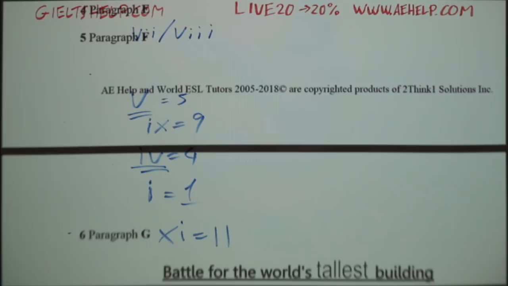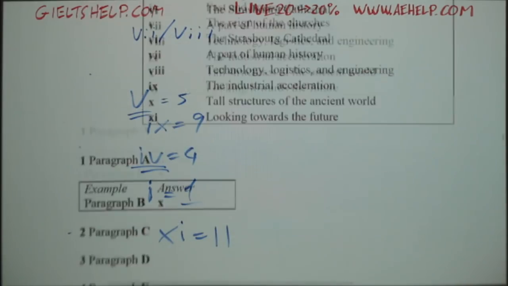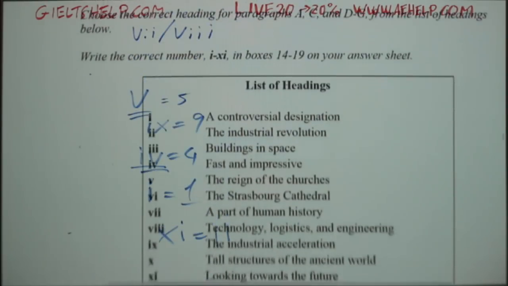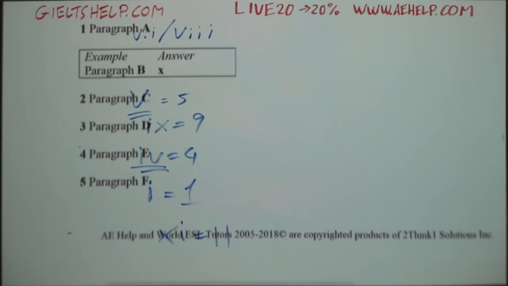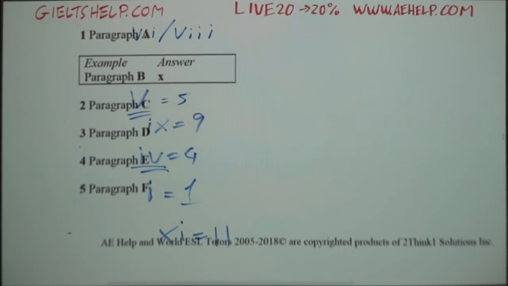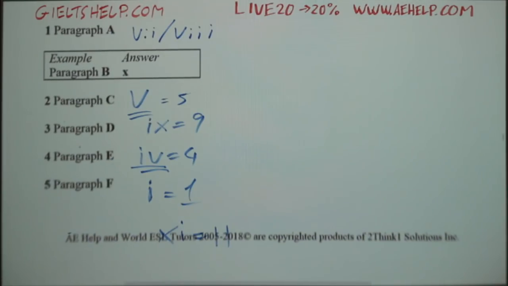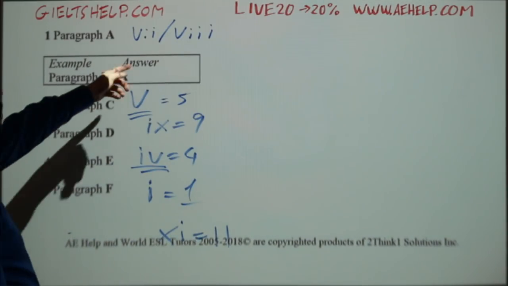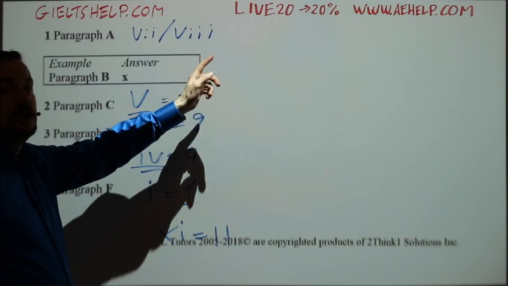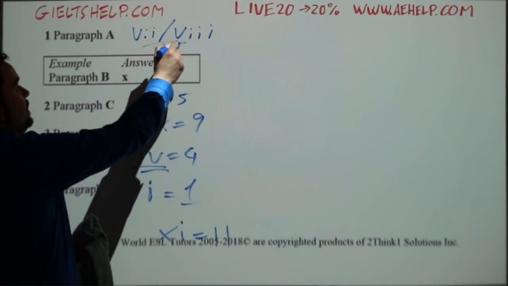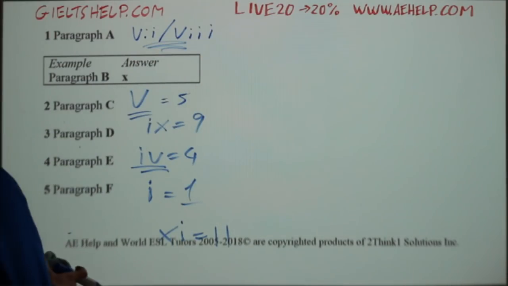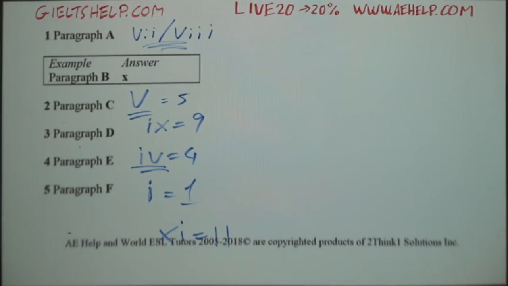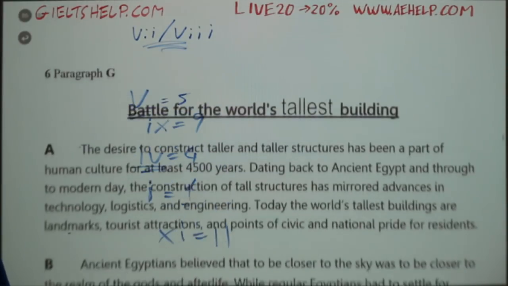Okay, now don't forget what we did at the beginning. We said that paragraph A could be either 7 or 8. Okay, so let's not forget to go back to this paragraph A and just double check our answers. Now, if you're a quick reader and you have an extra 20 or 30 seconds, you might want to go back and read that paragraph again.